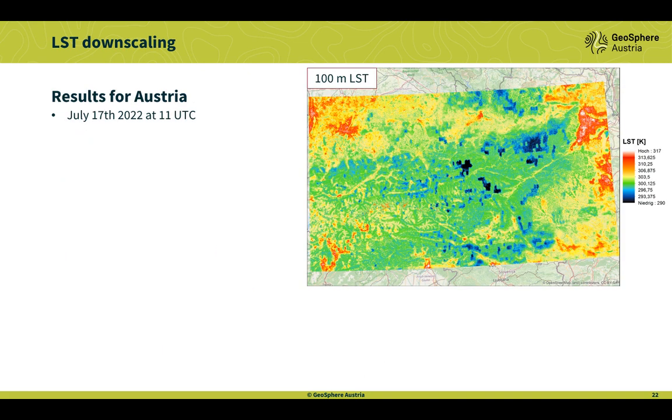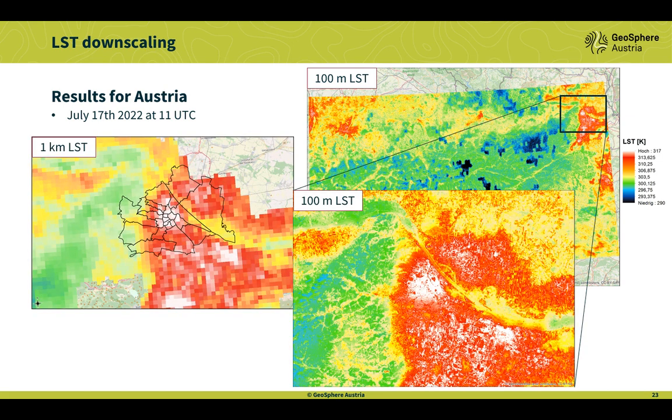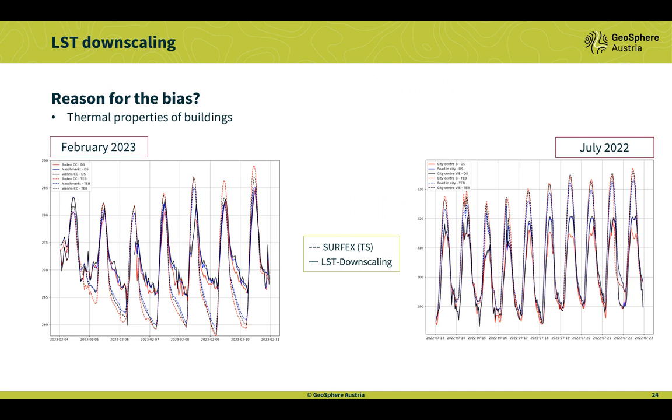And let's see a result from last year in July. We see here on the left the 1 kilometer measurement, and on the right the 100 meter. So we can compare the surface temperature calculated in Surfax with these downscaling measurements. And if we use a period, for instance, a cold wave this year in February in Vienna and a heat wave last year, then we see the dashed line is Surfax and the solid line is the LST downscaling.